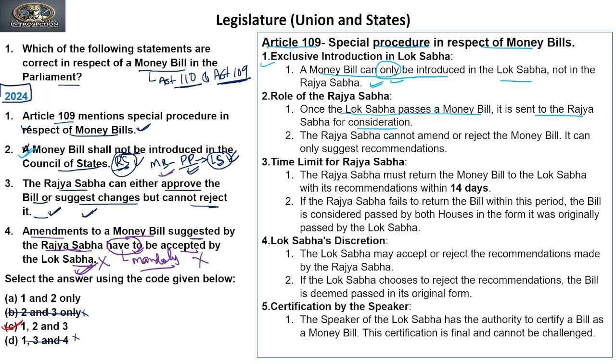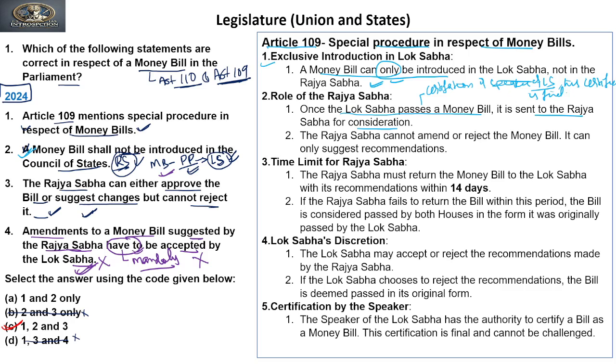Now what is special about the money bill? That it bears a certification of the Speaker of the Lok Sabha, and his certification is final.